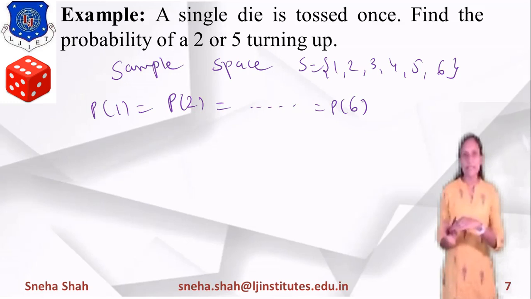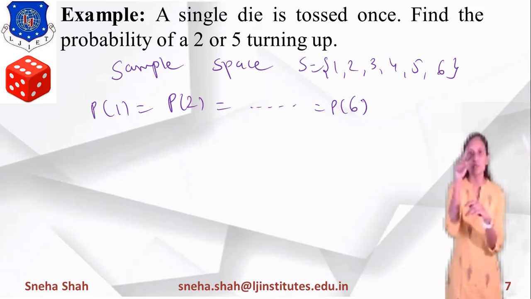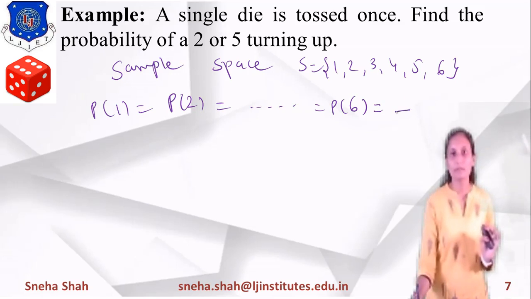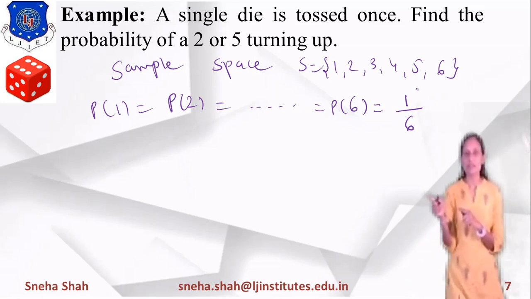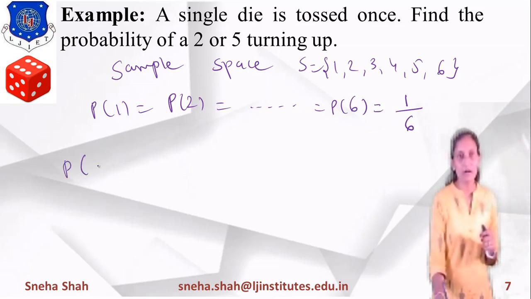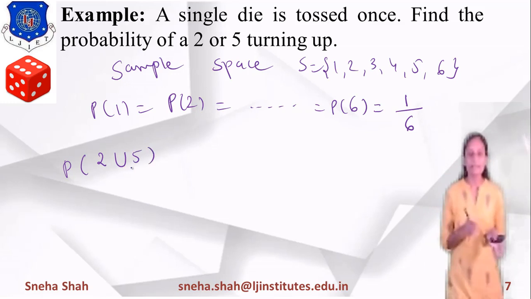From 6 outcomes, each and every event has one output, right? So what will be the probability? From the 6 outcomes, the occurrence of this particular event is 1, so the probability of each outcome will be 1 by 6. Now if we are finding the probability of getting 2 or 5, OR will be considered as union.